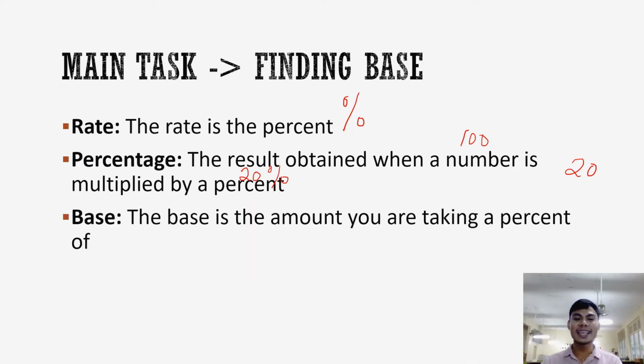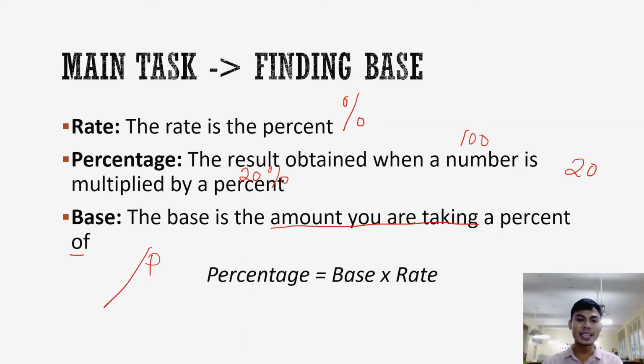And now, base. The base is the amount you are taking a percent of. You will get the idea of the base once we have examples. I discussed this also, that the percentage formula, given a triangle, is percentage is base times the rate. Kapag magkatabi na variables, multiplication siya. Base times rate. So, percentage is base times rate.